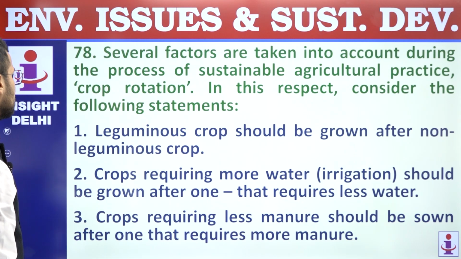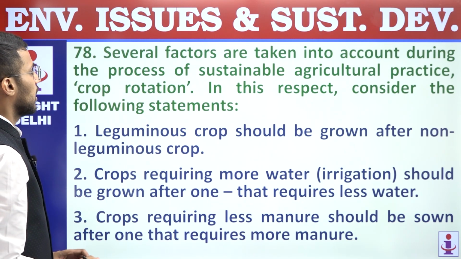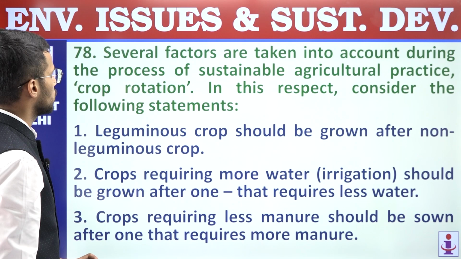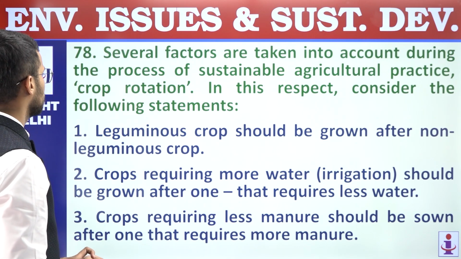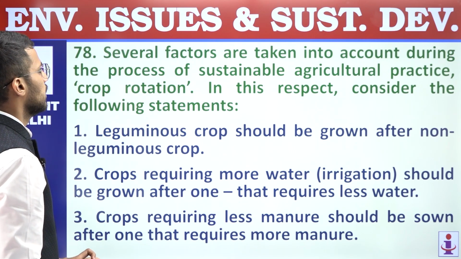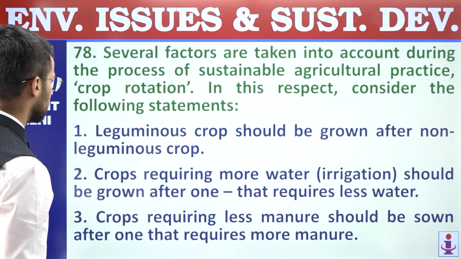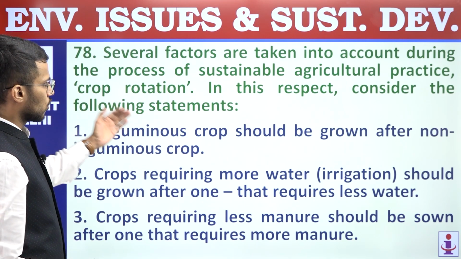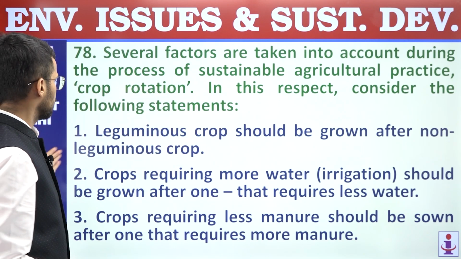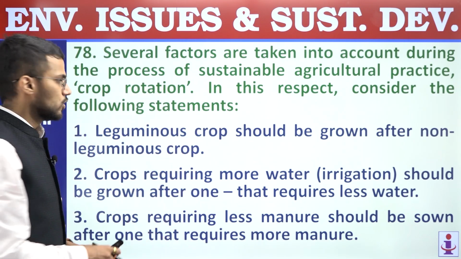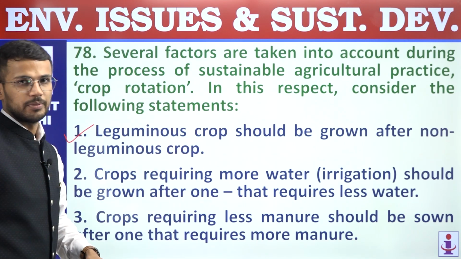Next, 78. Several factors are taken into account during the process of sustainable agricultural practice, crop rotation. In this respect, consider the following statements. First, leguminous crop should be grown after non-leguminous crop. So this is a correct statement, right?